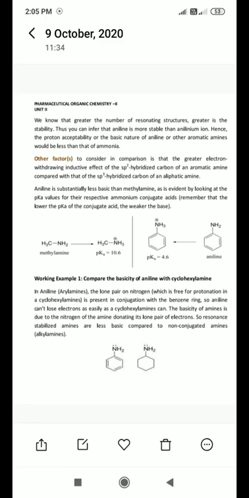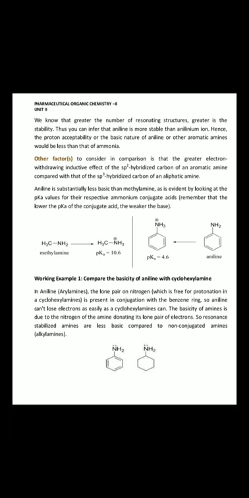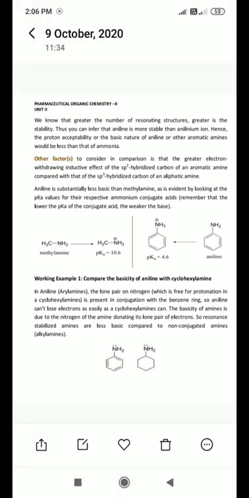In any aromatic compound, what is the characteristic? They possess a pi electronic cloud. So delocalization of electrons throughout the ring occurs.